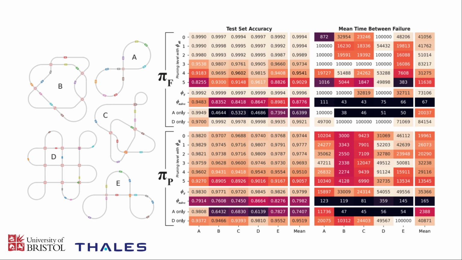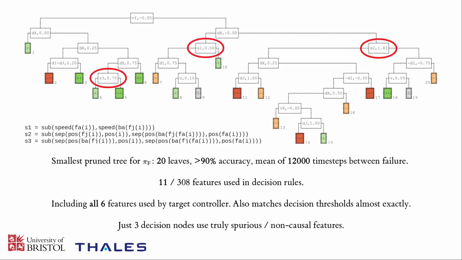A final thing to look at, this wasn't actually included in the paper itself, but we can easily look at the internal structure of the decision trees that we've learned and try to compare them to the target controllers to see how good a model they actually are. So we look in here just at the smallest of the prune levels for pi-f, the simpler first controller, which is itself represented as a decision tree. So we can try to compare how similar this tree is to the true ground truth one.